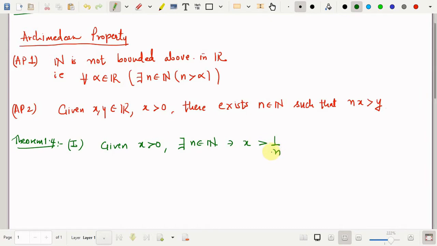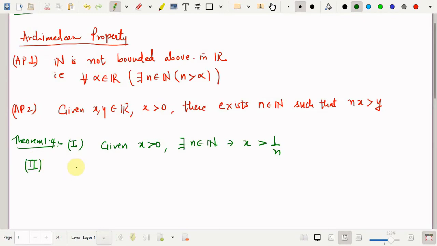Again, if you look at this statement, it says that 1 by x, which is a very well defined real number, cannot form an upper bound for the set of natural numbers. So it is in fact an equivalent statement, and it can be directly deduced from both of the standard versions of Archimedean property which we have mentioned.